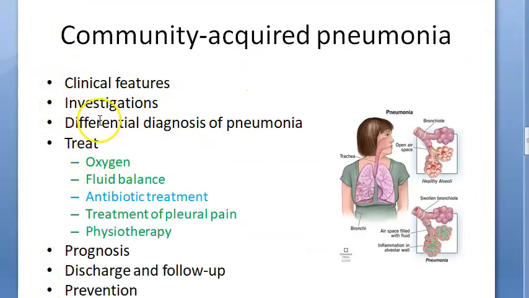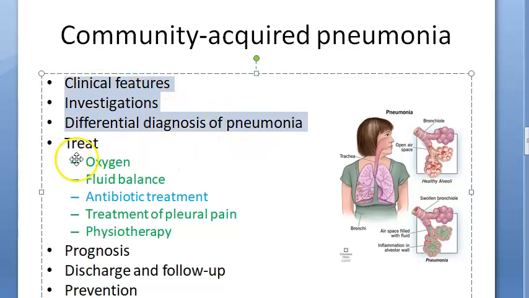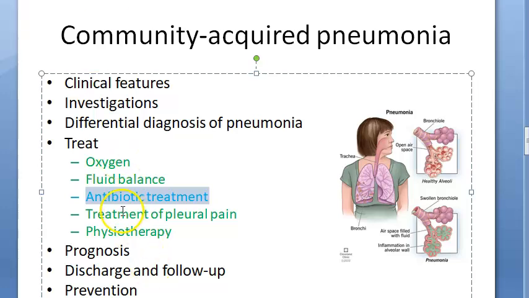Community acquired pneumonia, how will you treat? You have diagnosed, you did investigations, you know the clinical features and the differential diagnosis, but finally you have decided it's a community acquired pneumonia. What will you do? You will give oxygen to that person, fluid balance, electrolytes, etc. Especially if it's viral, you will talk a lot about fluid balance. Then antibiotic therapy, even if it is viral, sometimes they add it if it is causing a secondary infection. This is what they've asked in the exam, antibiotic treatment. Then you will treat pleural pain if they have it, and then physiotherapy to get the sputum out.